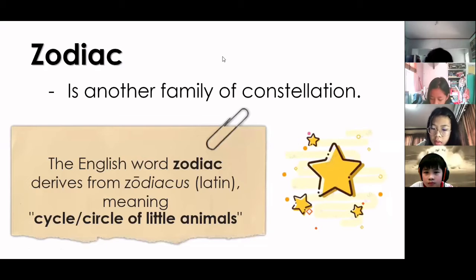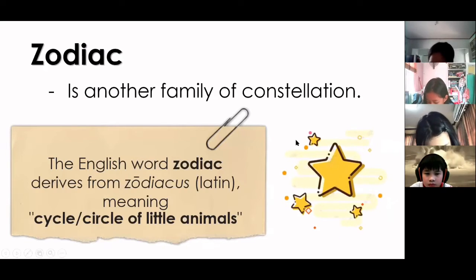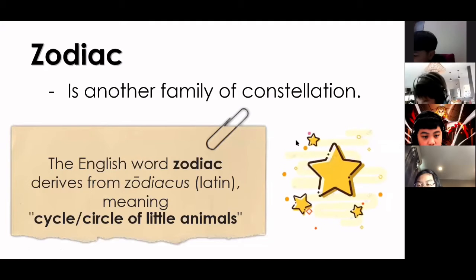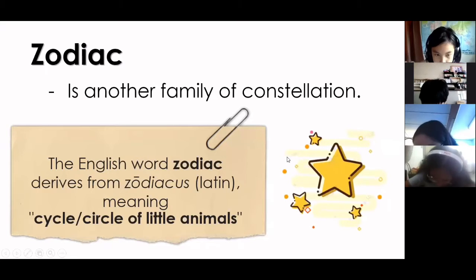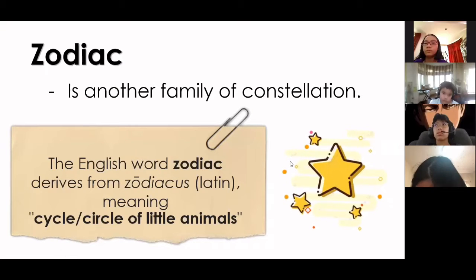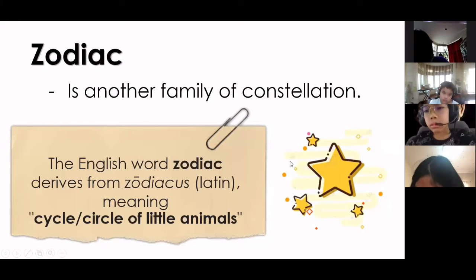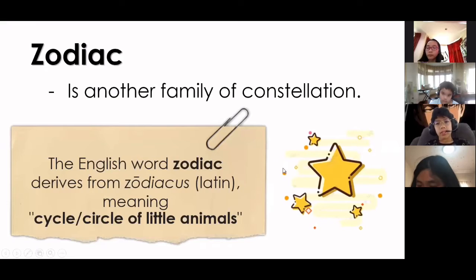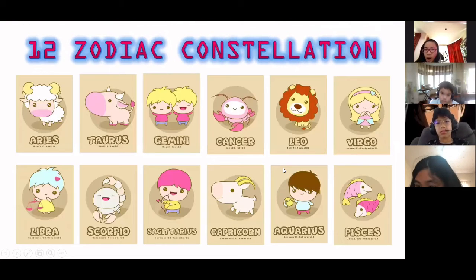This means the cycle or circle of little animals. You can just go back for the definition later. I will try to post this video in our Google site.